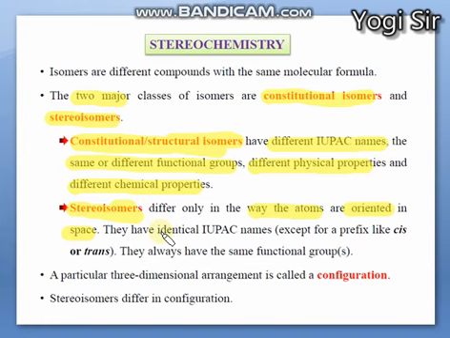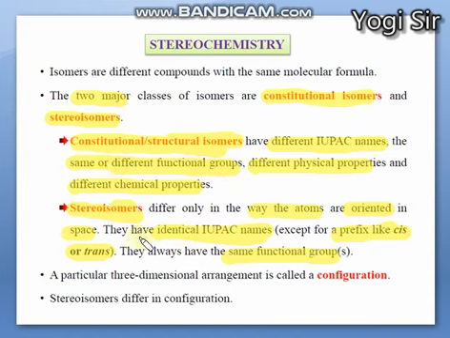They have the same identical IUPAC names, with even the prefix like cis or trans, as in cis-trans isomers, and they also have the same type of functional group. You can see that is the difference. In constitutional isomers they have different IUPAC names, but here they have similar identical IUPAC names except for cis or trans written in the prefix, right?